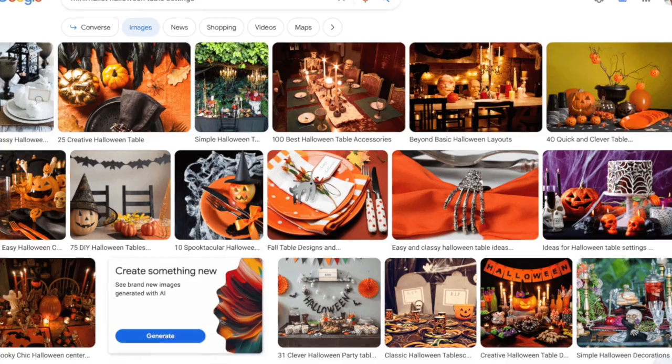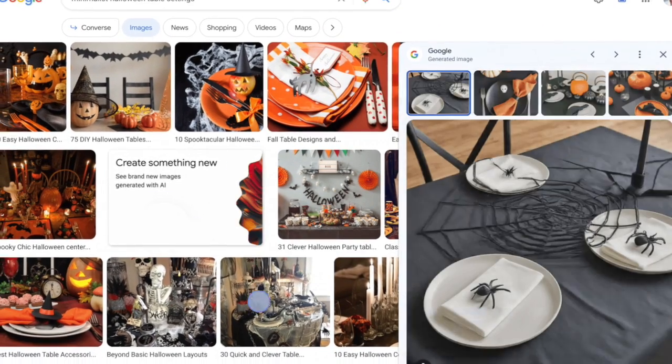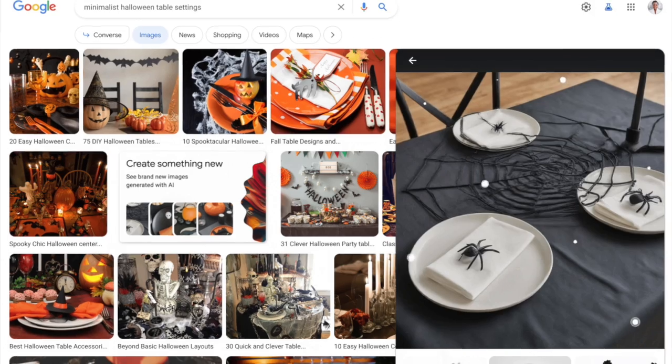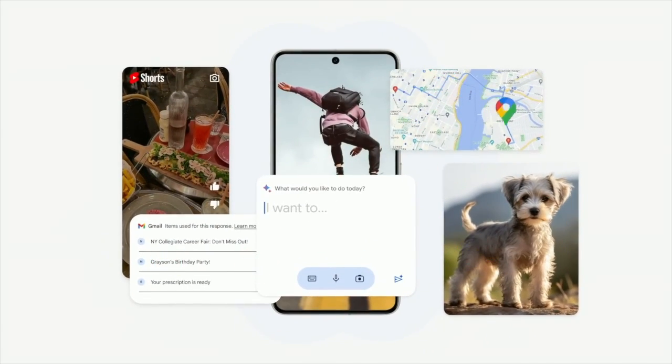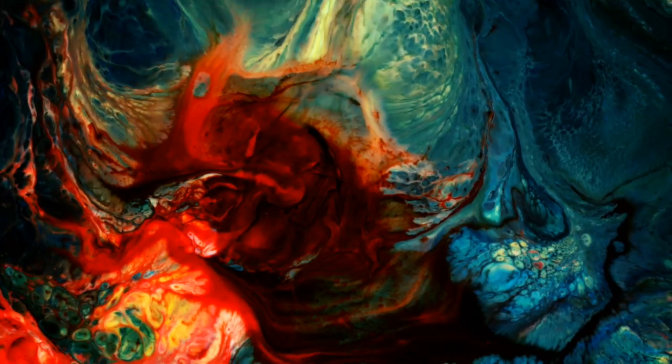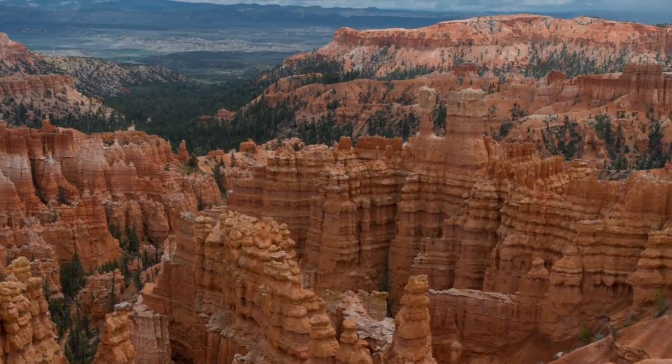Simply input your vision and voila, it materializes on your screen as if plucked straight from your imagination. This isn't just your run-of-the-mill search experience. It's the ingenious fusion of Google's SGE and your creative desires. Whether your fancy leans towards artistic depictions or breathtaking landscapes, it's all within your grasp.